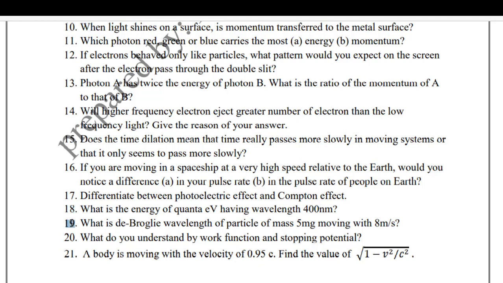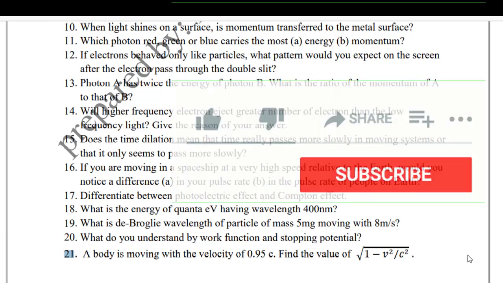19. What is the de Broglie wavelength of a particle of mass 5 mg moving with 8 meters per second? 20. What do you understand by the work function and stopping potential? 21. A body is moving with a velocity of 0.95 c. Find the value of the square root of 1 minus v squared over c squared.